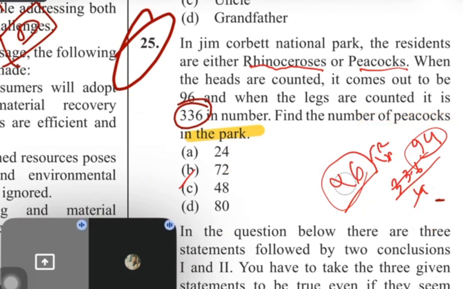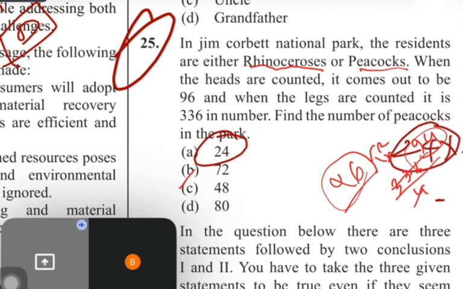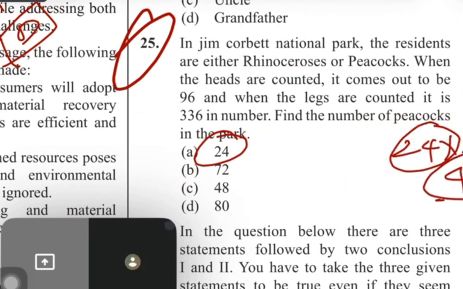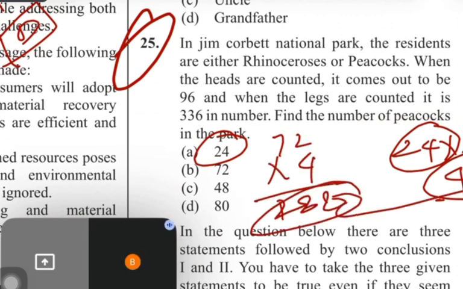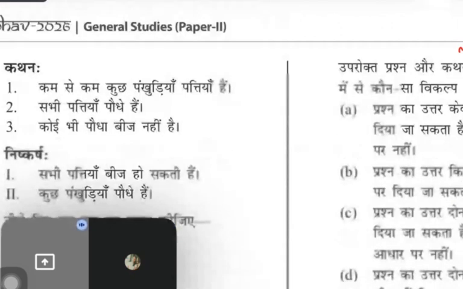Now guys, suppose I am taking 24. So 24 is peacock, so the total legs will be 48. Now 72 will be rhinoceros, so count the total legs. It means the answer is 24 only. See, I have taken the options' help, guys. This is what I'm saying.